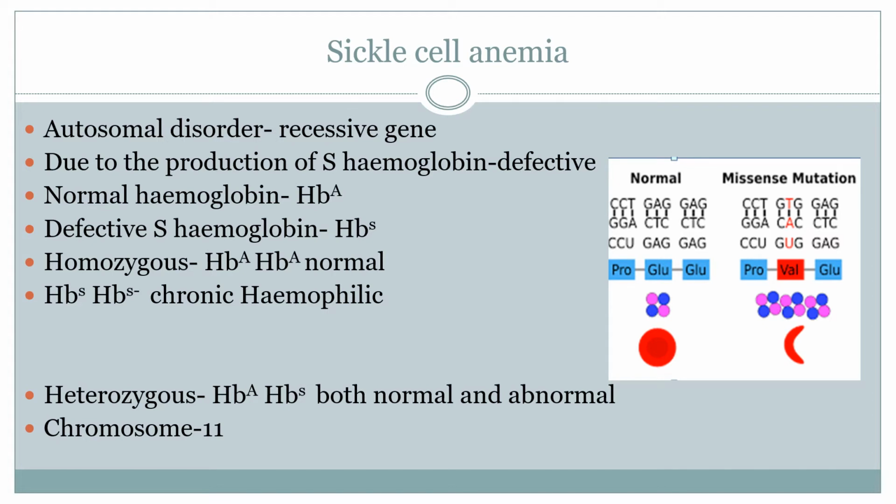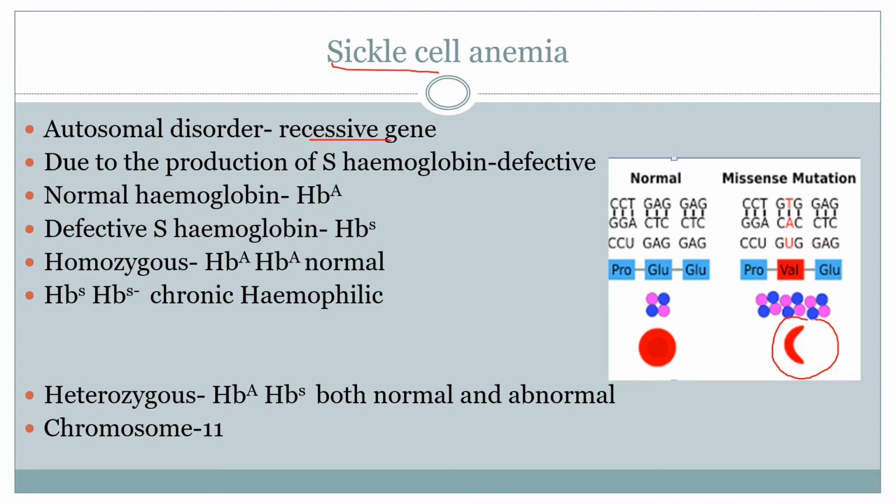Next, another kind of disease called sickle cell anemia. Sickle cell anemia is an autosomal disorder, and this is due to the presence of the recessive gene, and it is an inborn error, an inborn disease we can say. And here abnormal sickle shaped RBCs are seen. Hence the name sickle cell.